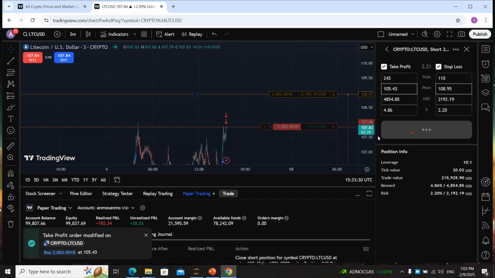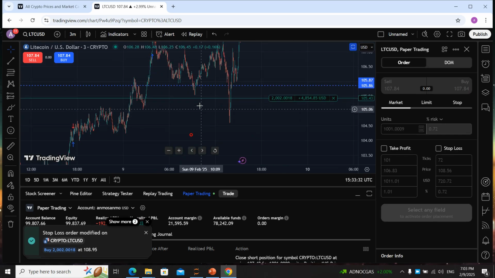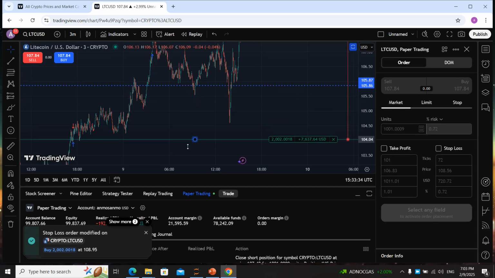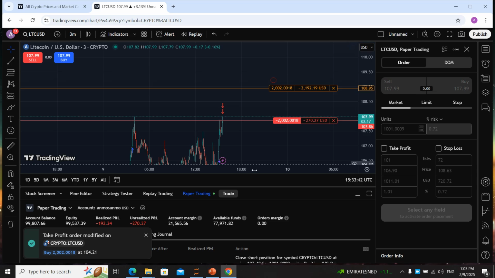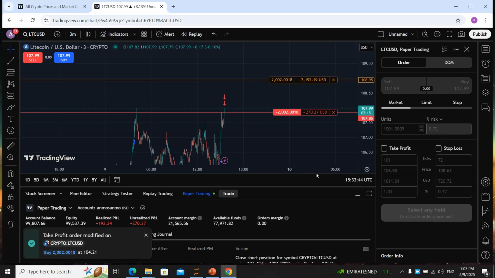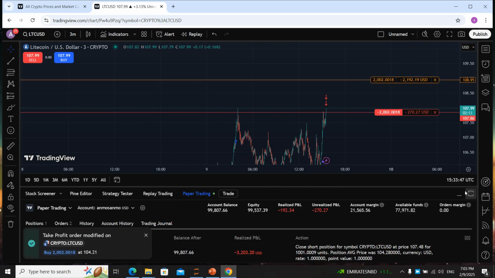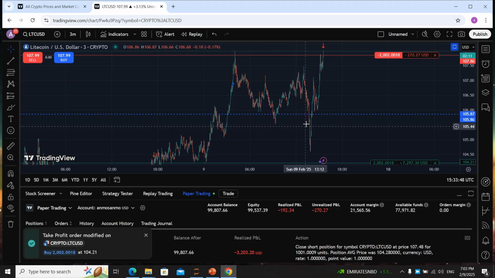I want to make the stop loss here and make the take profit here. I think it's going to go down. Because of that, I make it here. Okay, we create our order and we buy and create our trade. Now let's see what happened.